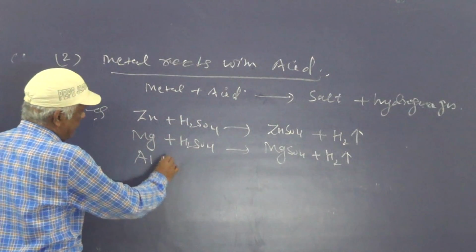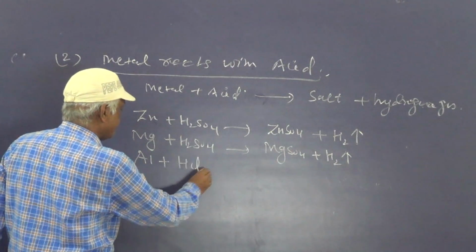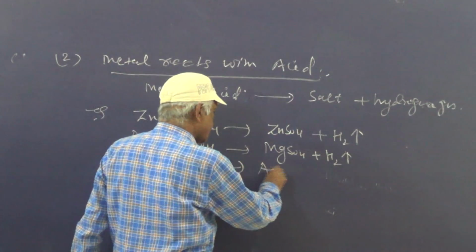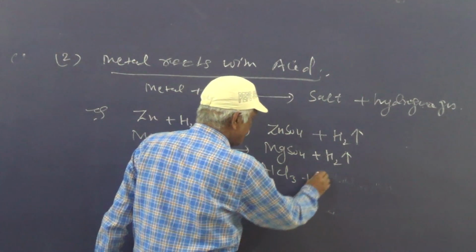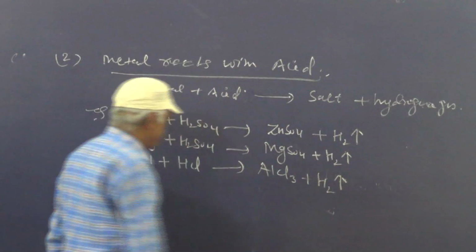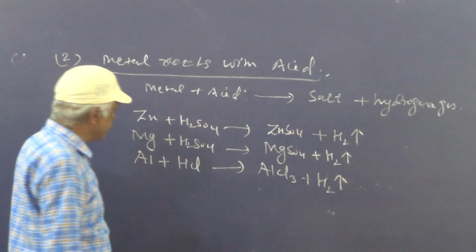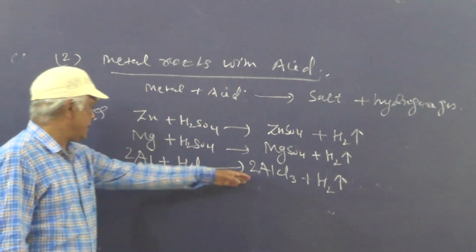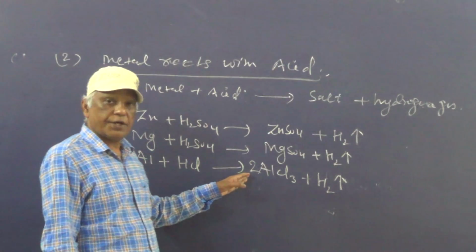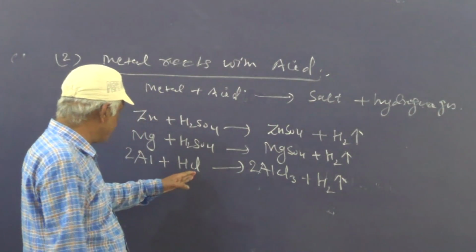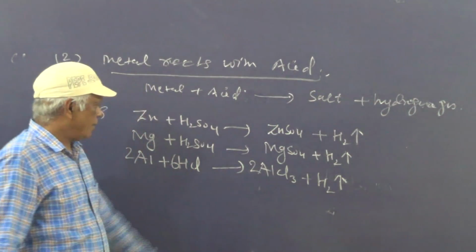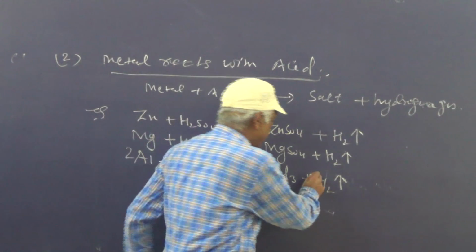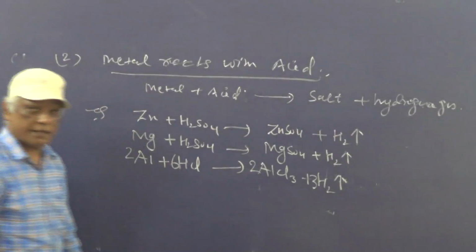Aluminum, Al plus HCl gives AlCl3, aluminum chloride, and hydrogen gas is evolved. Now balance this equation. 2Al gives 2AlCl3, so aluminum is balanced. Chlorine is 6 on the product side, here chlorine is 1, so 6 HCl, so chlorine is also balanced. Now 6 hydrogen, here is 2 hydrogen, so 3 H2, hydrogen is balanced. This is the balanced equation.